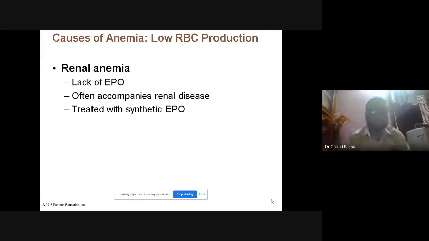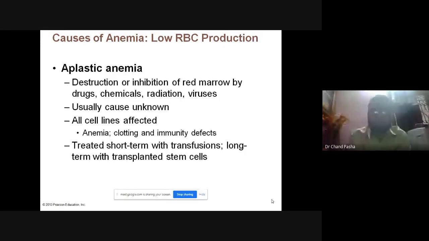And renal anemia is because of lack of EPO, erythropoietin, and often accompanies renal diseases. It is treated with synthetic EPO. We need to inject it. Aplastic anemia is nothing but one type of cancer. Here, there is destruction or inhibition of red marrow by drugs, chemicals, treatments, and viruses also.